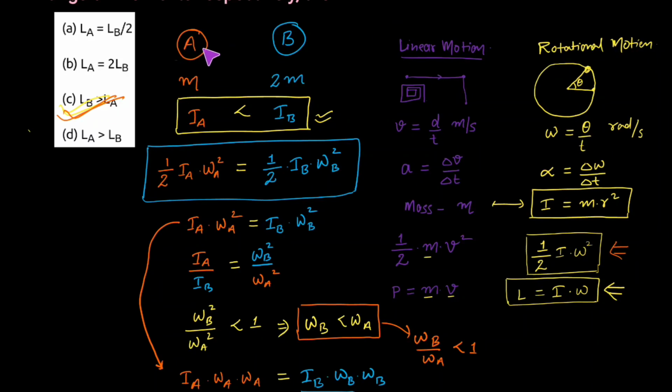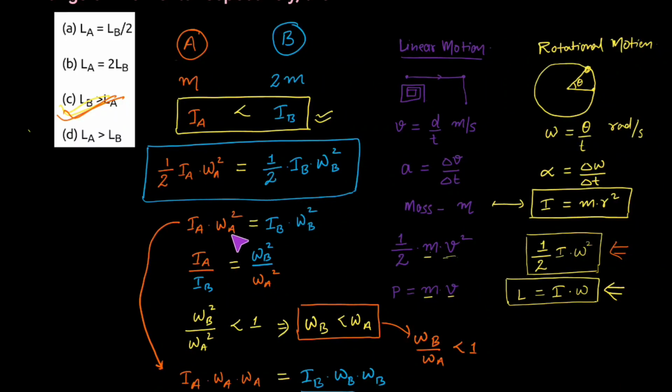There are two bodies, body A and body B. The mass of body A is m, the mass of body B is 2m. The moment of inertia of body A is less than the moment of inertia of body B. It is given in the question. The rotational kinetic energy of body A is equal to the rotational kinetic energy of body B. It is given in the question. So what I have done, I have simply written the formula for rotational kinetic energy for body A and for body B. And the formula I have also derived from the linear kinetic energy by replacing mass with moment of inertia and the linear velocity with angular velocity.